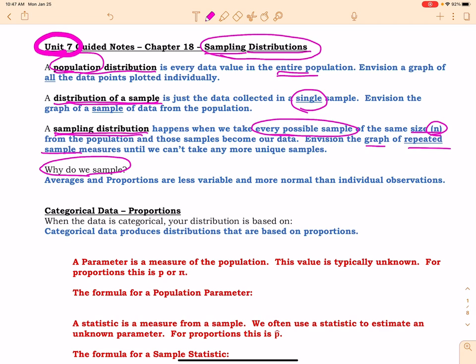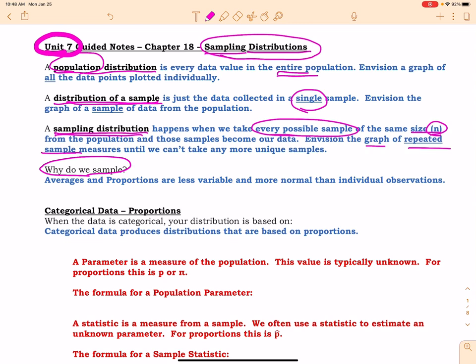If I just look at one individual, for instance, let's say I want to look at the distribution of heights among seniors in high school, okay? So let's look at that. Let's say I grab one kid who happens to be on the basketball team, and this kid is 6 feet 5 inches tall. Is that going to be representative of the population of all seniors? No, it isn't. So looking at one individual does not help me draw a conclusion about the entire population.